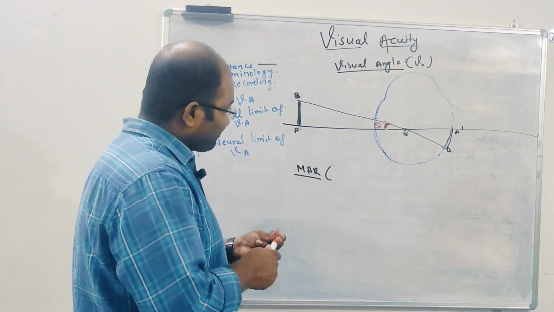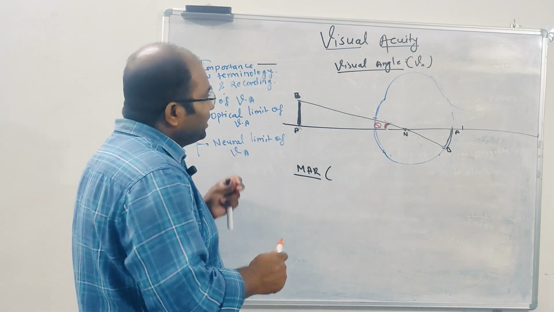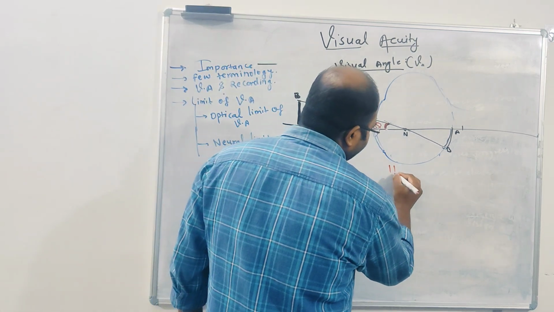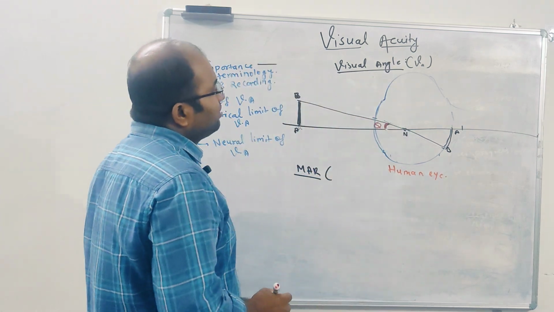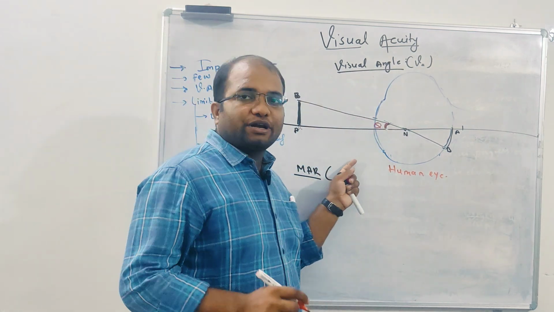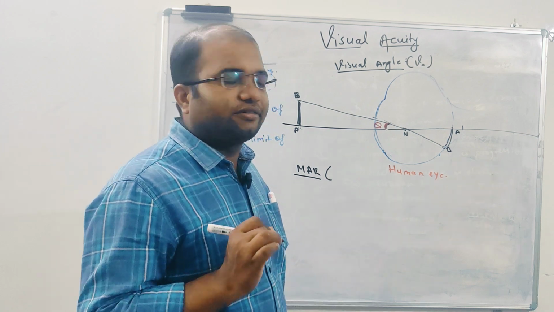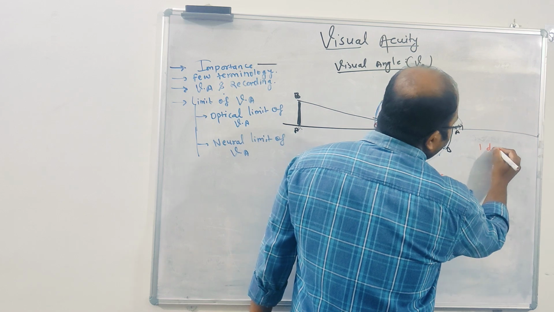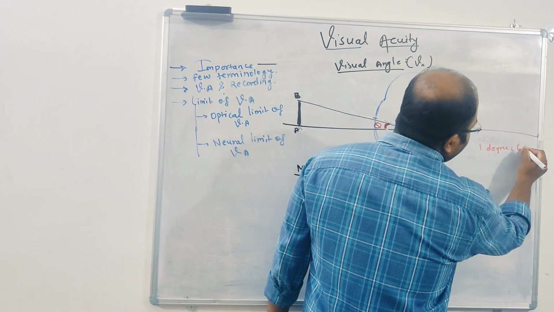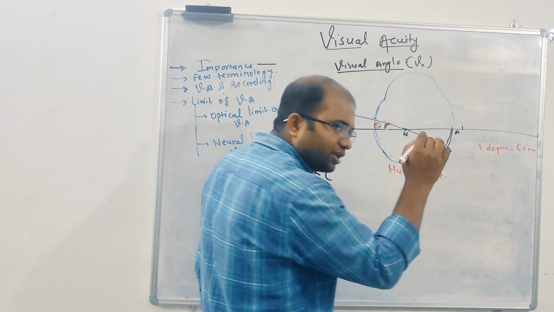So in context to the human eye, the minimum angle of resolution is 0.8 minute of arc. 0.8 minute, and as you know, 1 degree equals 60 minutes. You know 1 degree is so small, right?